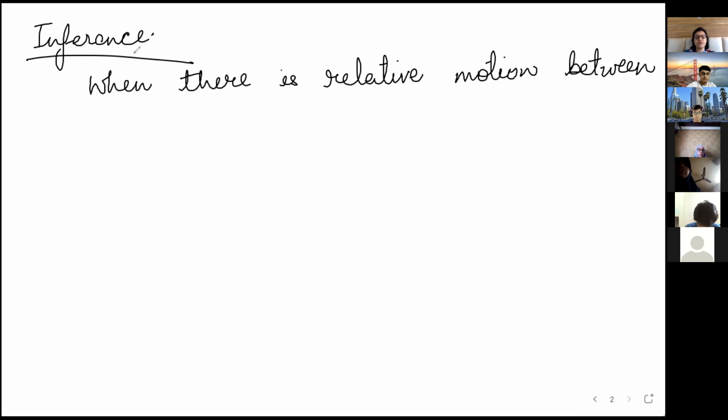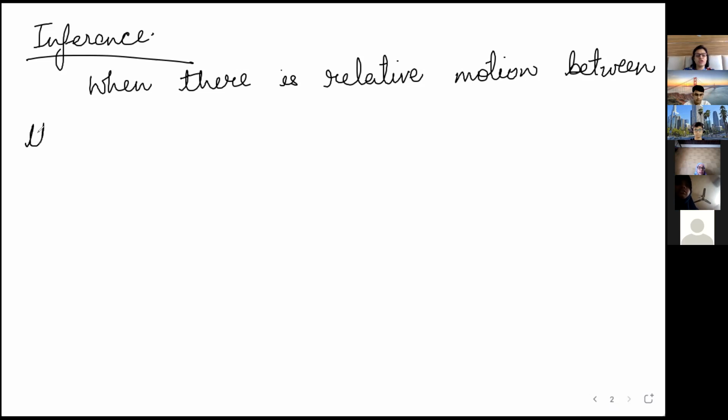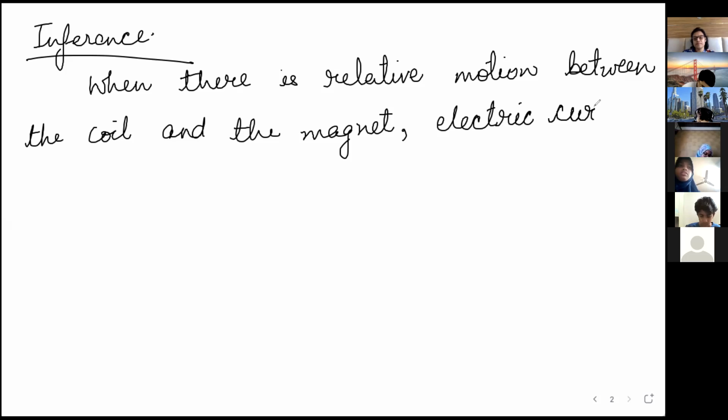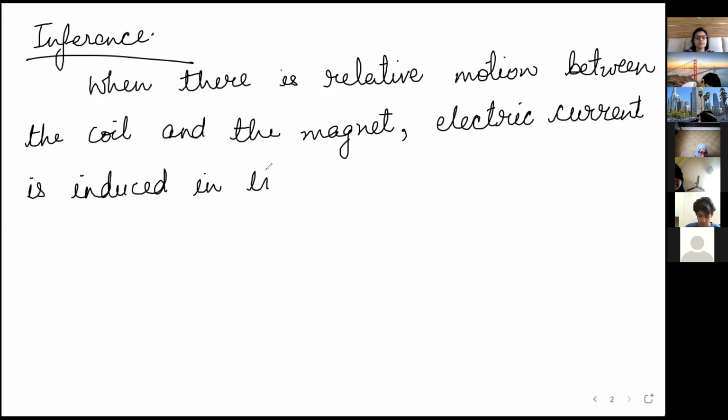This is how he inferred: when there is relative motion between the coil and the magnet, electric current is induced in the coil, and the galvanometer shows deflection.